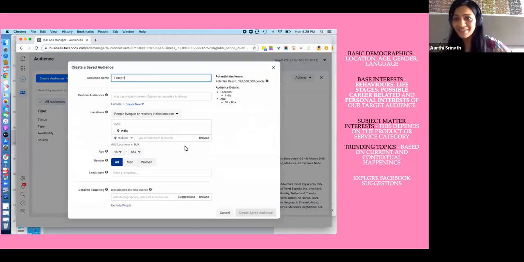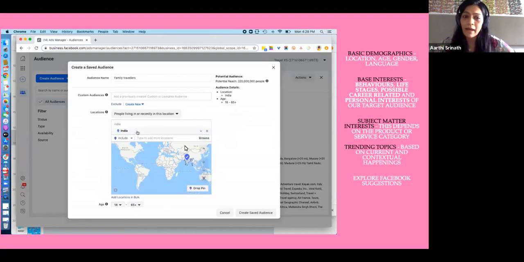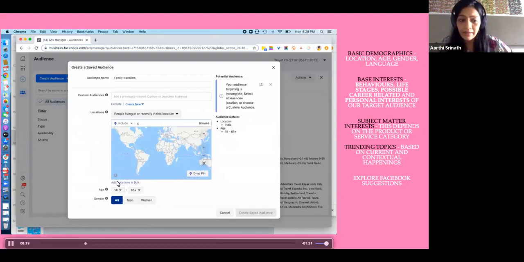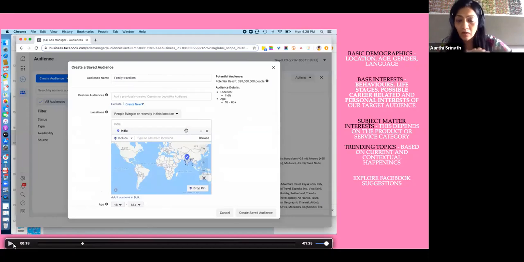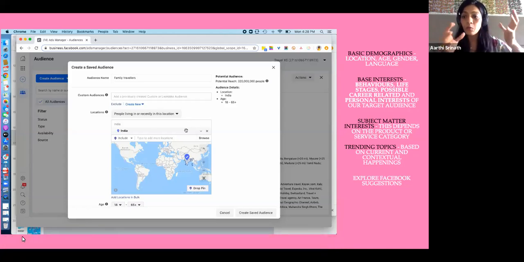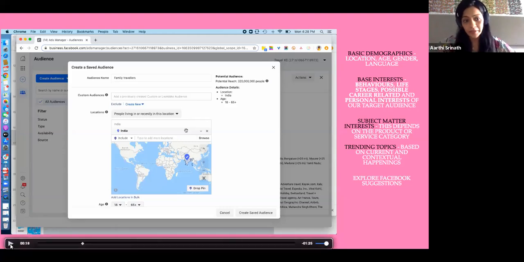So let's say we're creating an audience of family travelers. If you see the size of the audience on the right of the screen, it says about 320 million. Now that is just too huge. If you're going to target an audience of that size, you're going to have to spend a lot of money, and it probably is not going to be effective. So we need to look at ways of trimming this audience down based on interest. That's exactly the purpose here.